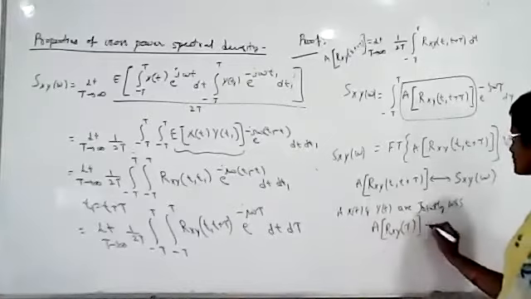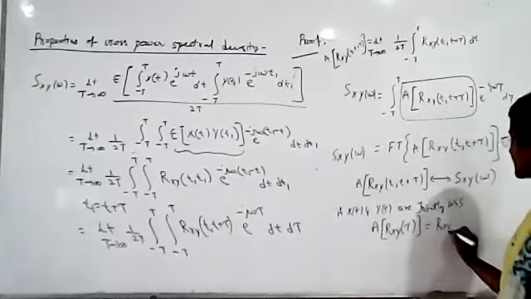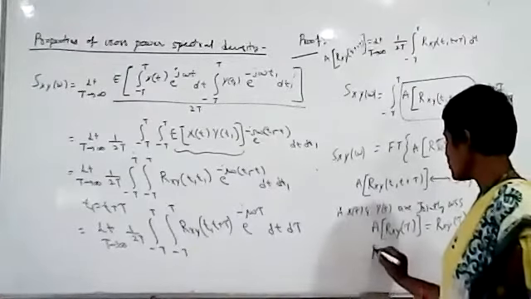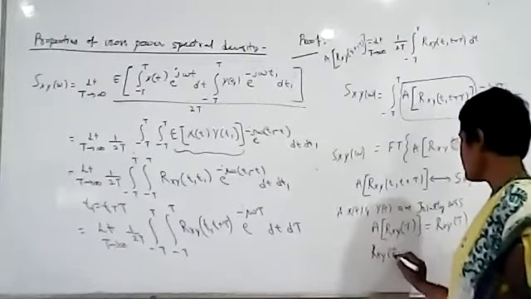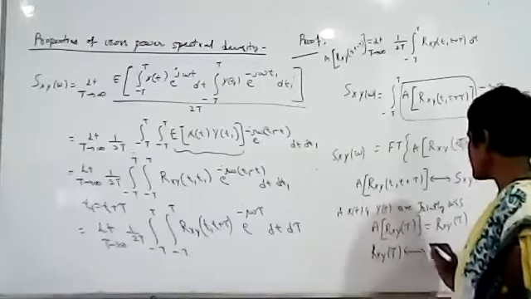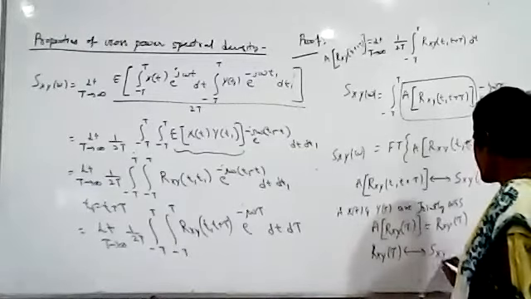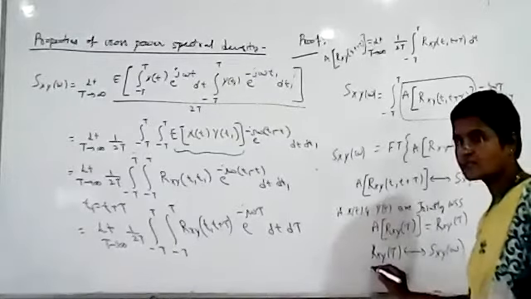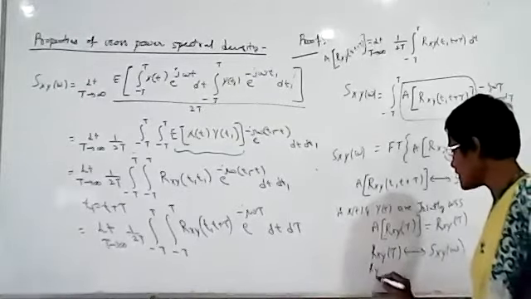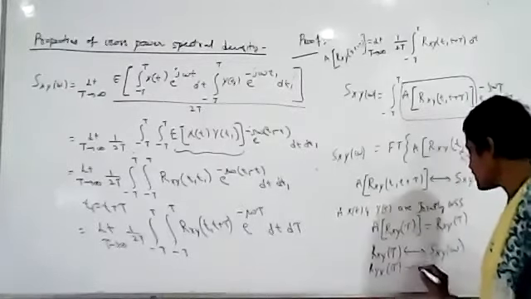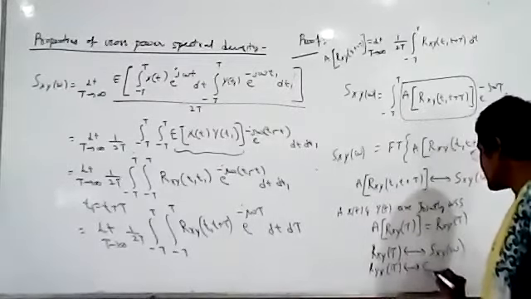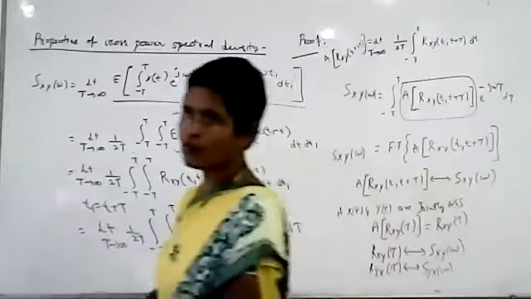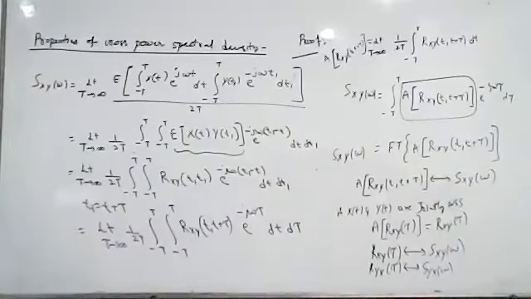So the time average will be equal to the ensemble average. So what is Rxy of tau? It will be the Fourier transform of Sxy of omega. Similarly, Ryx of tau will be the Fourier transform of Syx of omega. Okay, this is the seventh property of the cross power spectral density function.